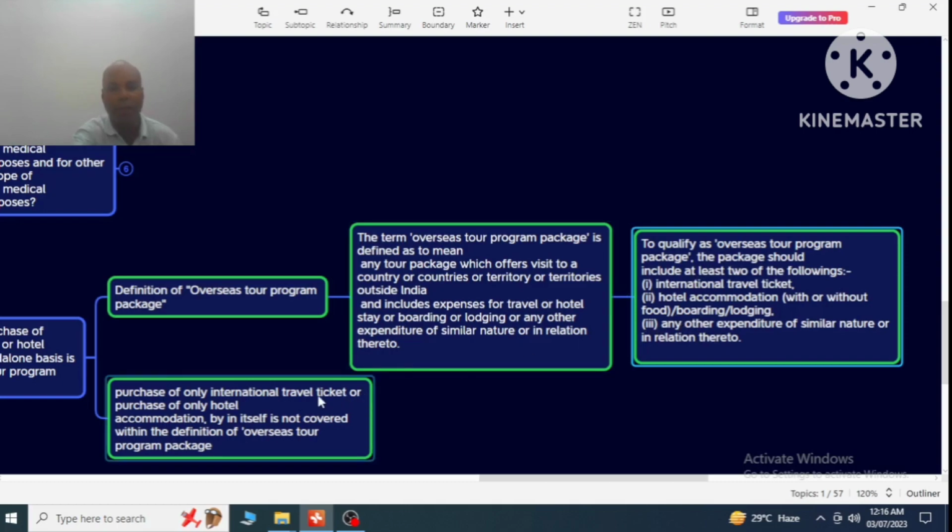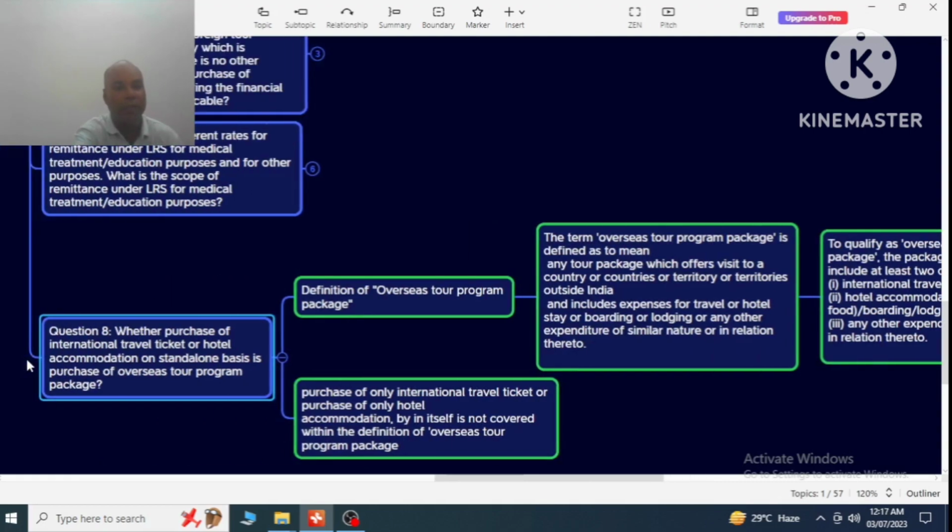If only the international travel ticket is purchased, or only the hotel accommodation is purchased, it is not covered by the definition of overseas tour program package. So the purchase of an international travel ticket or hotel accommodation on a stand-alone basis is not the purchase of an overseas tour program package.